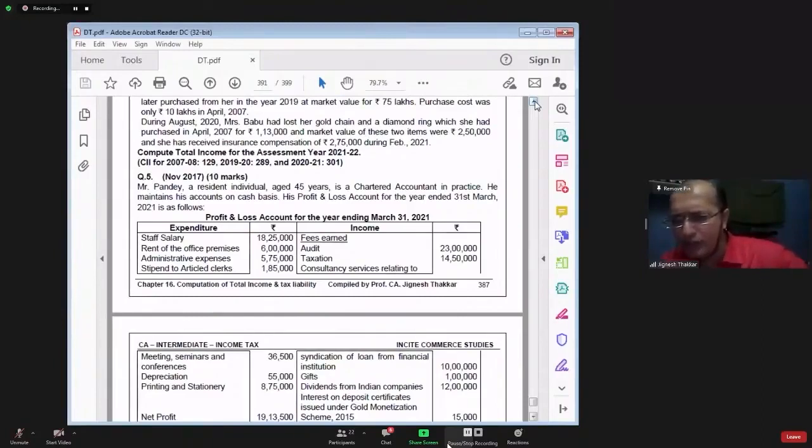Rizwan says, in April, 115BAC is beneficial, and in May the normal provision is beneficial. Calculation will be in April as per 115BAC and in May as per normal provision.